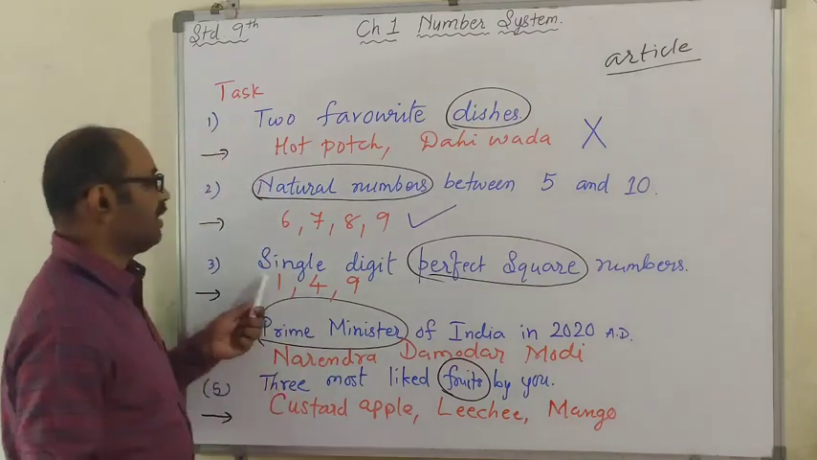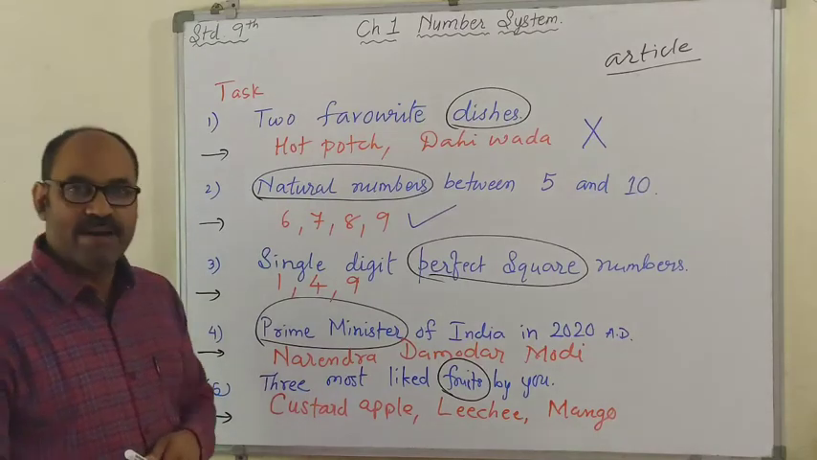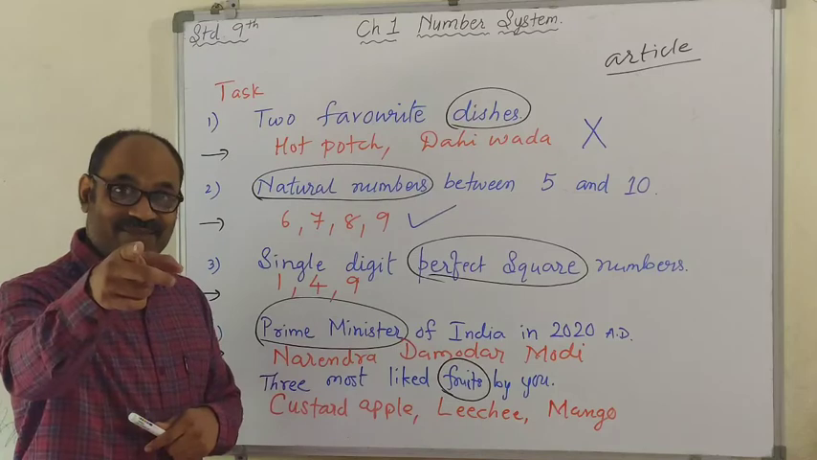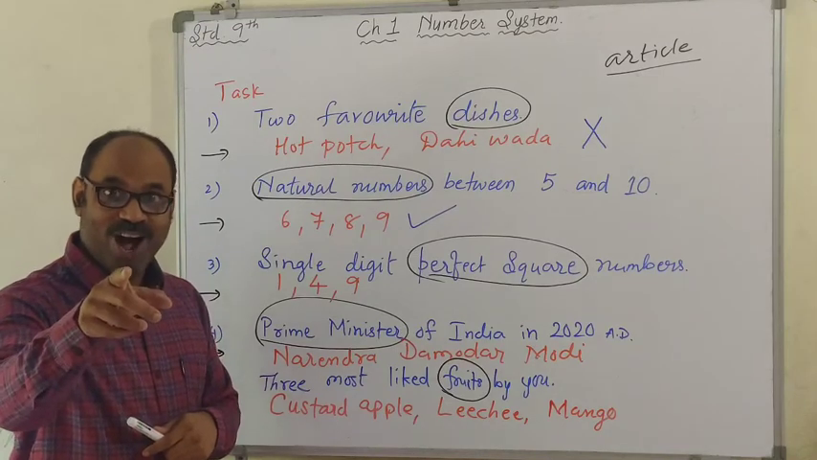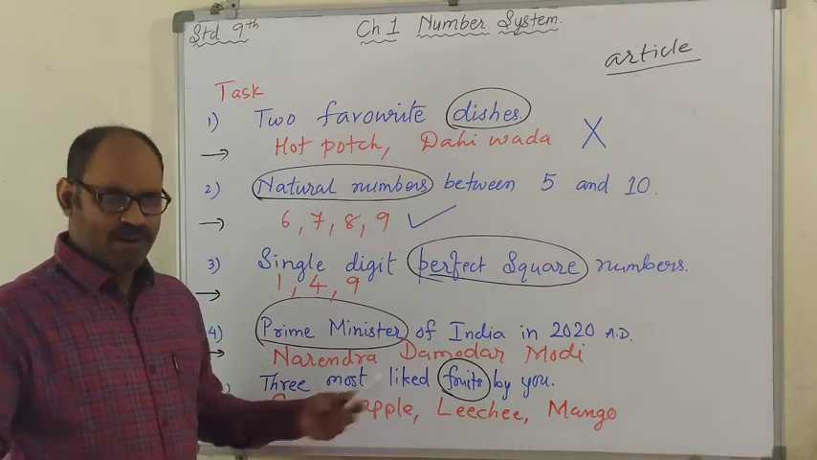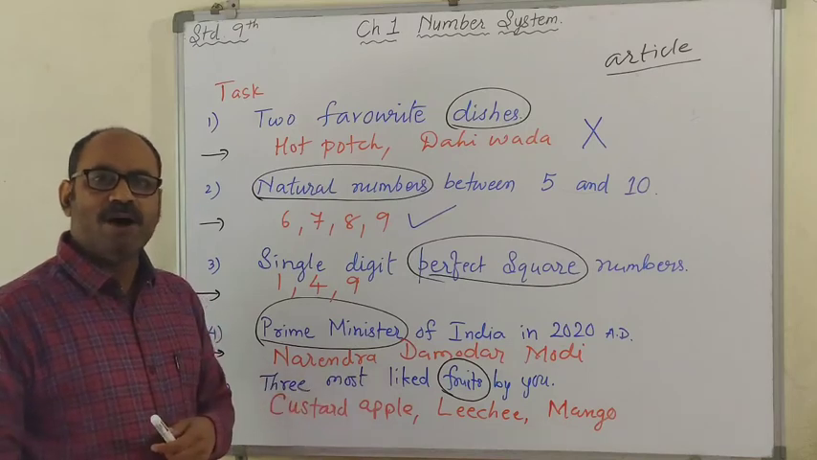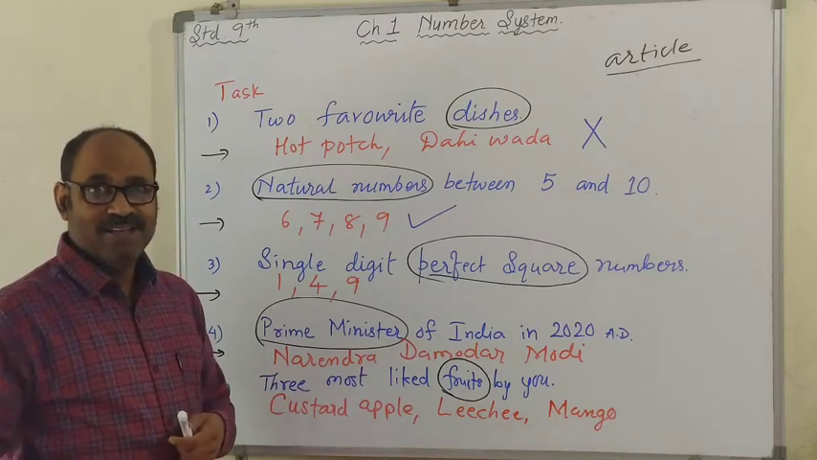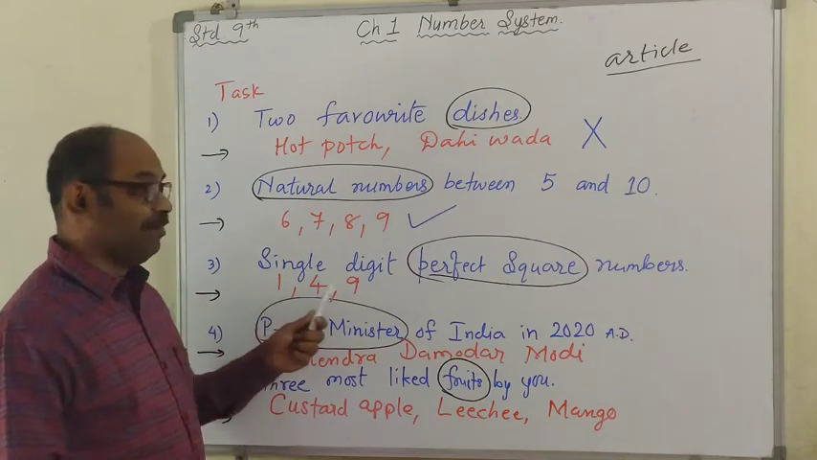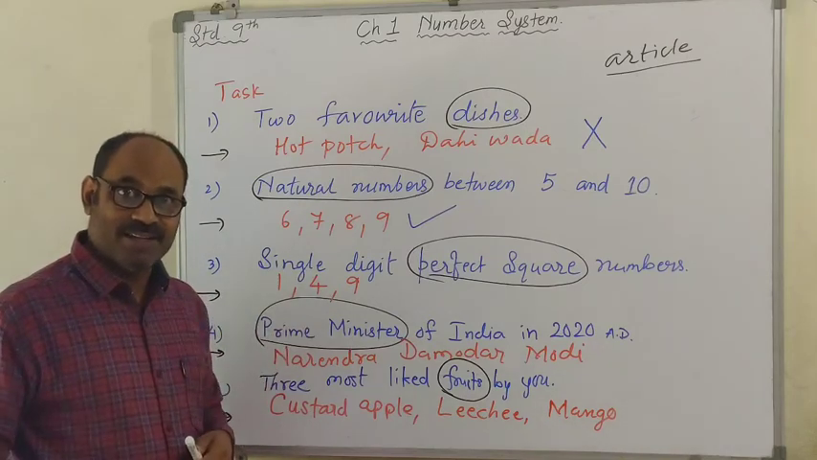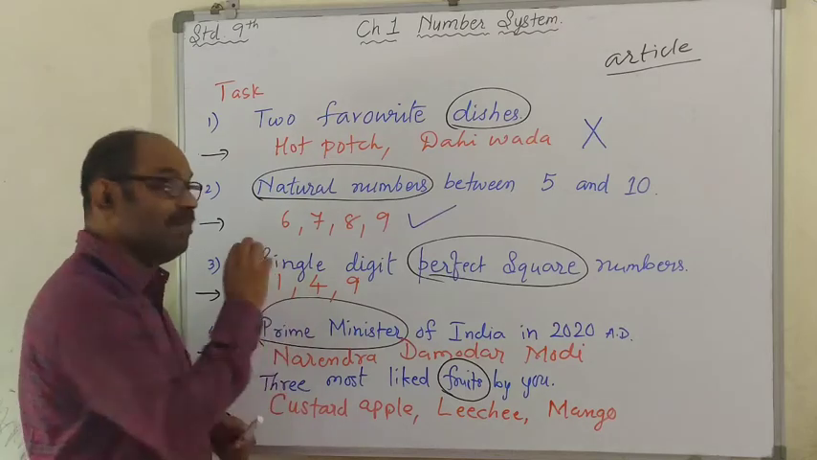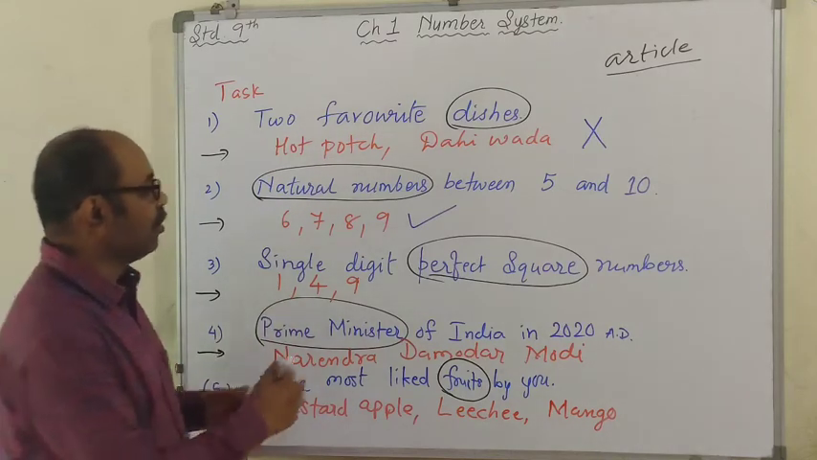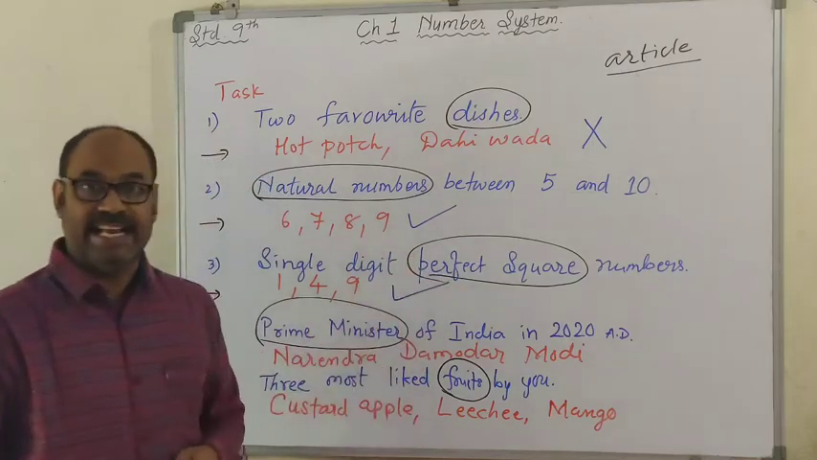Right? Next, single digit perfect square numbers. 1, 4 and 9. Is it same for you? Are you sure? Yes, it should be. If you are acquainted with the knowledge of perfect squares and single digit, you may have written the same. 3 numbers you can see here in this collection. It is same. So this is also a definite collection.